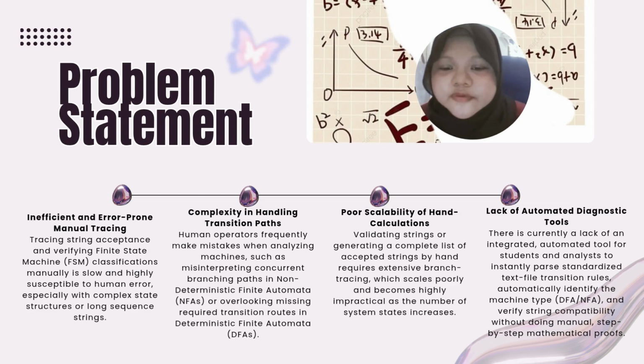And lastly, we have lack of automated diagnostic tools. There is a lack of integrated automated tools for students and analysts to instantly parse transition rules and verify string compatibility without using manual step-by-step mathematical proof.